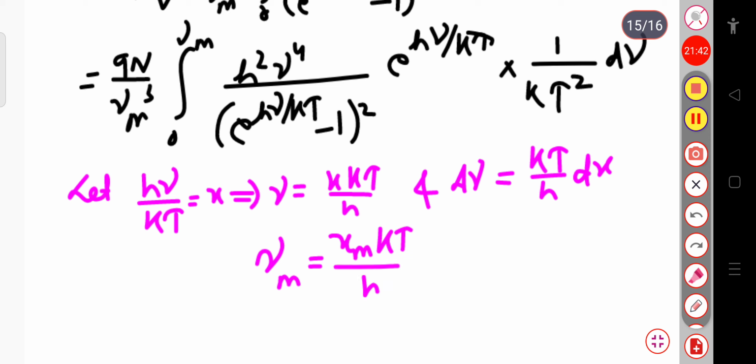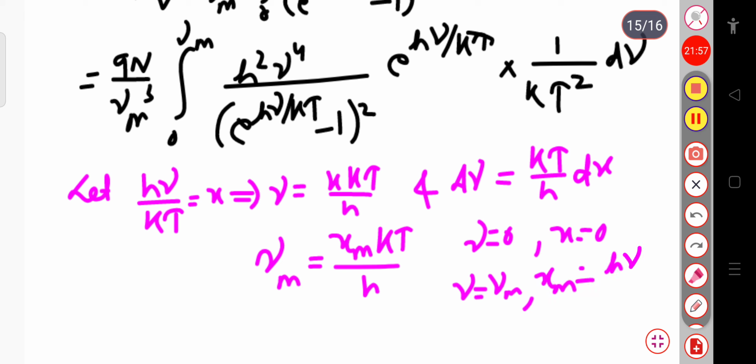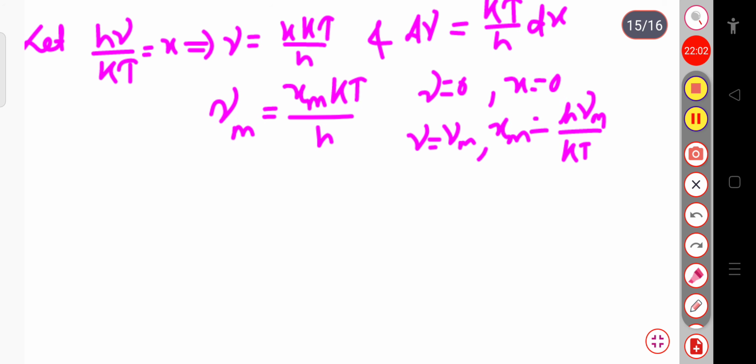For ν equal to 0, x will be equal to 0. If I put ν equal to νm, then xm will be equal to hνm divided by kT. Or simply, hνm by k is the Einstein temperature θ, divided by T. So this is the value of xm.